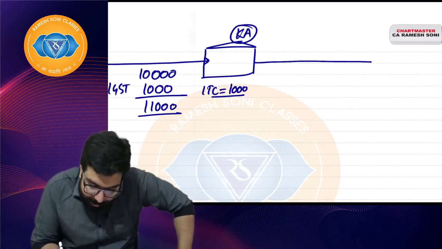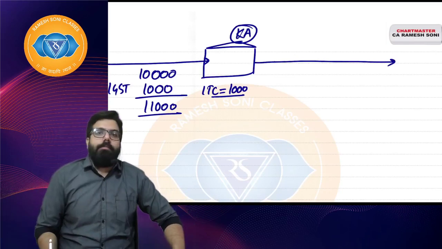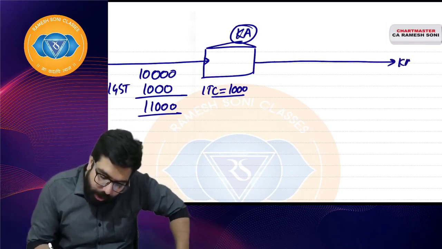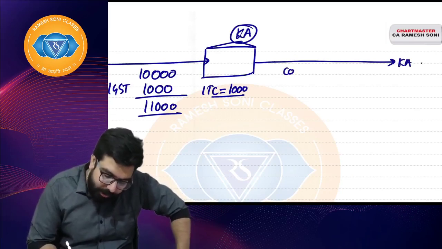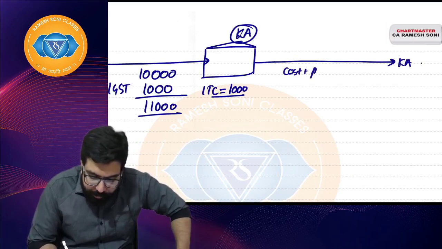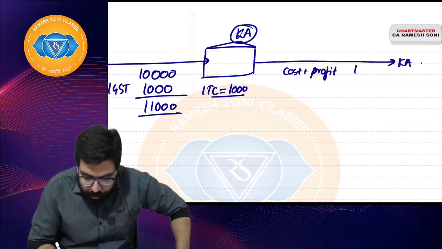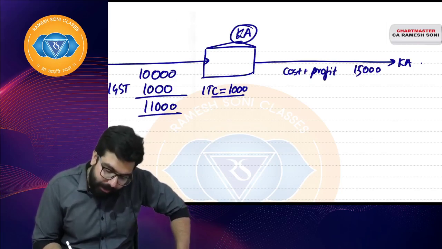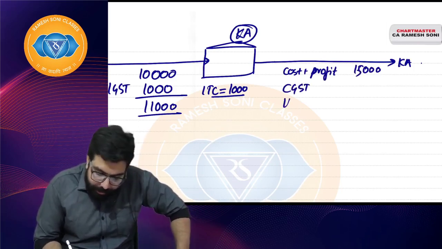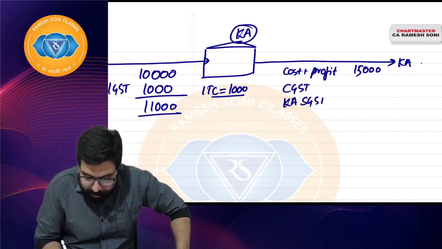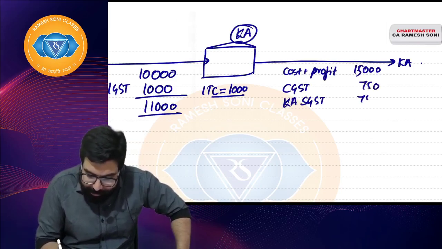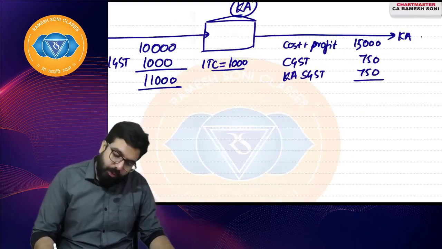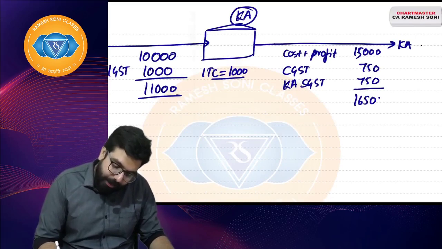Let's go ahead and sell it within the same state. Okay, sir, Karnataka only, I sold. Cost plus profit, I made 15,000. I'll be charging CGST and Karnataka SGST only, because it is within the same state, 750 and 750. Right, everyone? So I went ahead and charged 16,500.